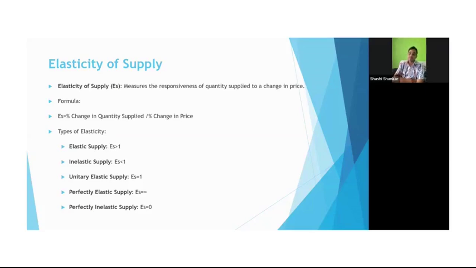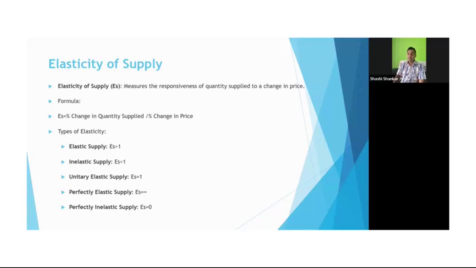If the elasticity of supply is equal to 1, the percentage change in quantity supplied and the percentage change in price are equal. That is known as unitary elastic supply.